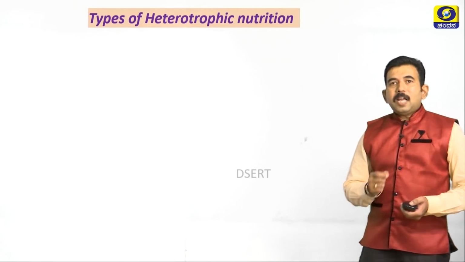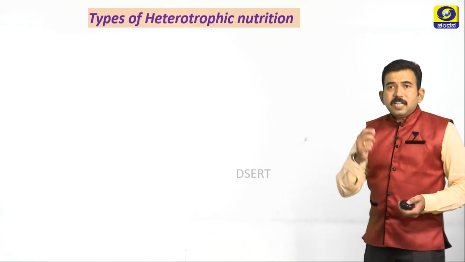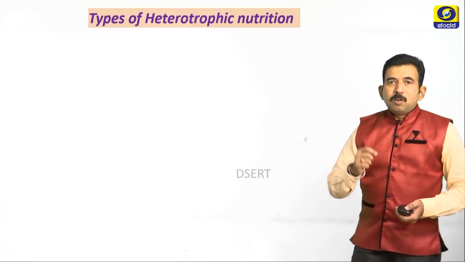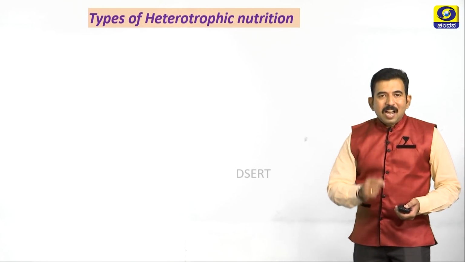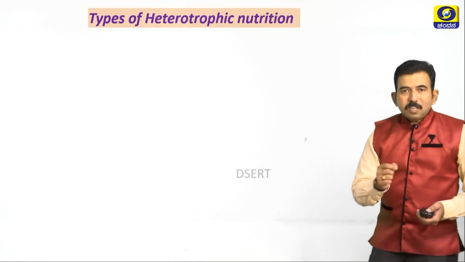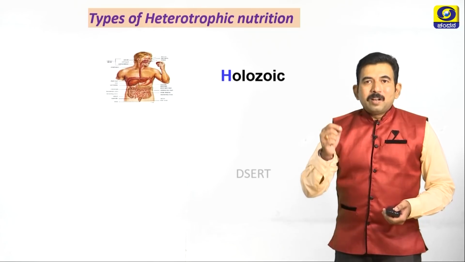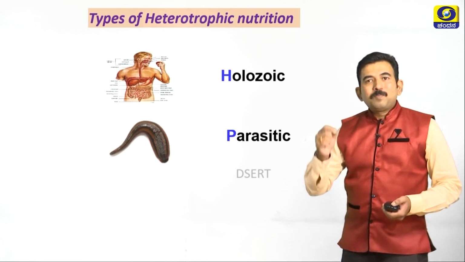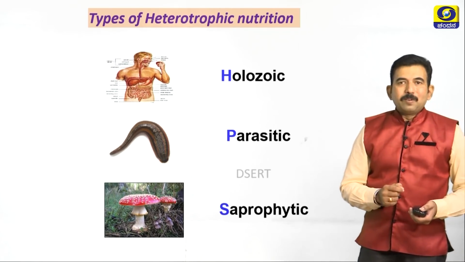Next, let us study types of heterotrophic nutrition. Students, there are mainly three types of heterotrophic nutrition. To remember it easily, I am going to give you a small hint over here. HPS. HPS means it is not higher primary school, but it is H for holozoic nutrition, P for parasitic nutrition, and S for saprophytic nutrition.